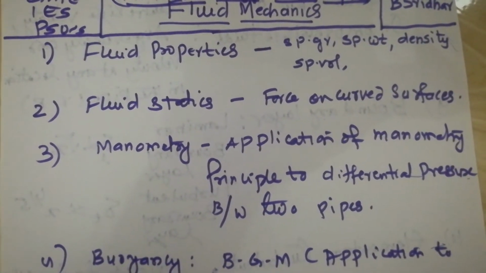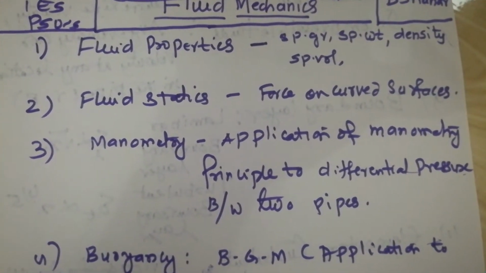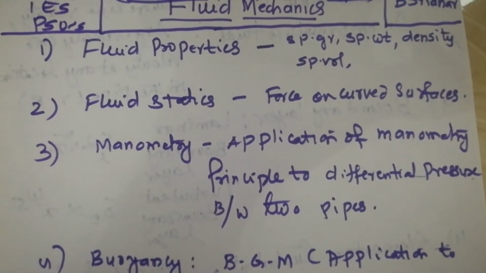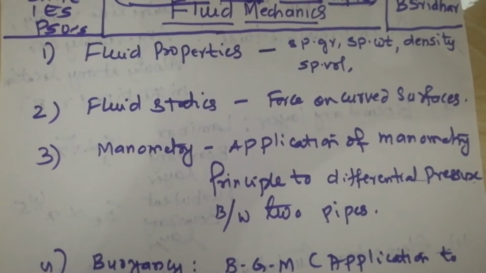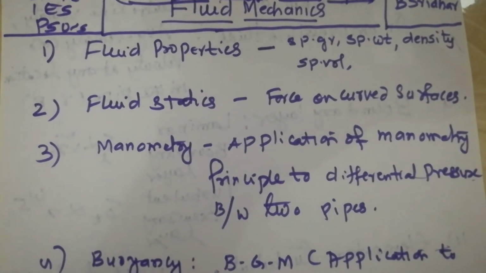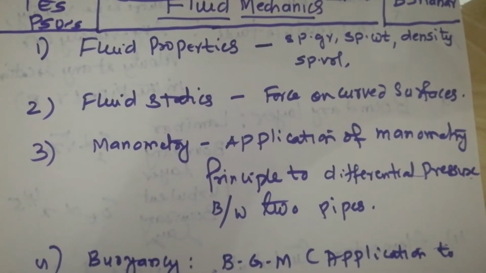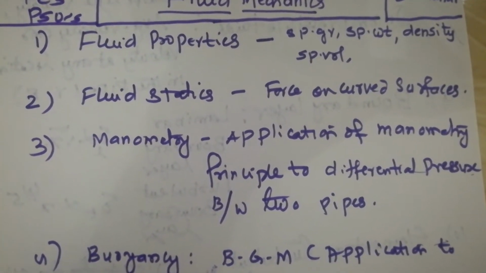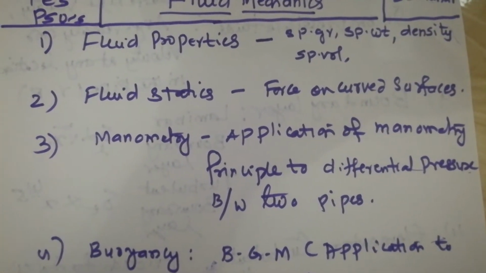Our next topic is manometry. Manometry, as you know, is the method by which pressure is measured. For example, many devices are used, like manometers, etc. What I am guessing this time is the application of the manometric principle to the differential pressure between two pipes. So you will be connecting one barometer, sorry, not barometer. It is a U-tube manometer. You are going to connect it between two points, and you are asked to find out the pressure difference between the two points. So this I am expecting this time. So please give concentration on this.